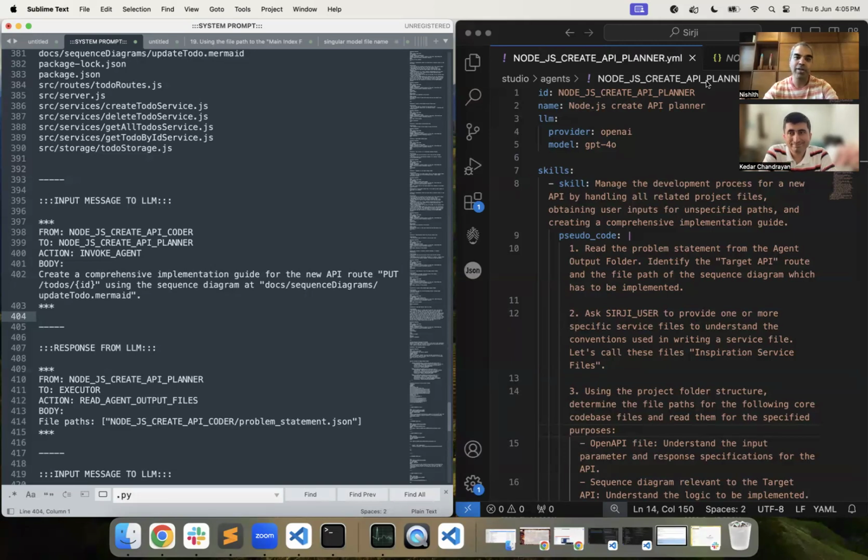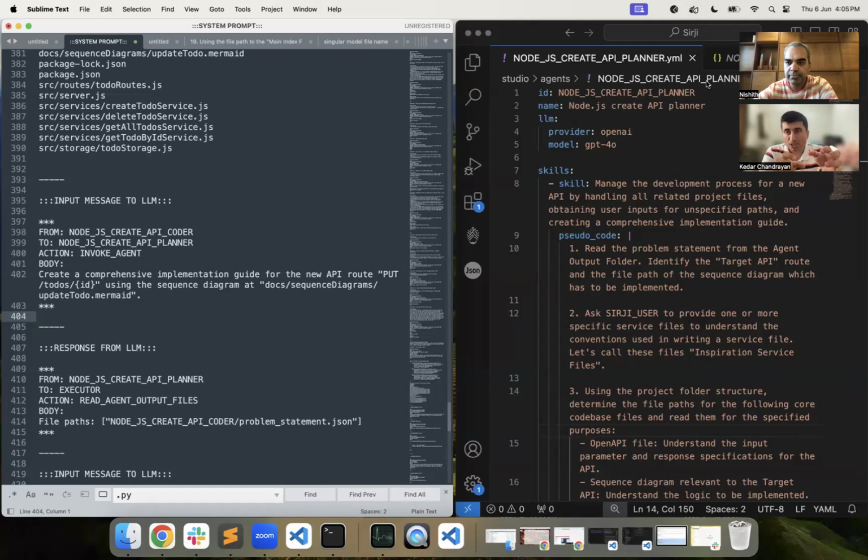All right, so we'll talk about messaging protocol in Sirji. So Kedar, why do we need a messaging protocol in Sirji? Right. The response from the LLM is often used for using the functionalities exposed by executor. And executor being a program, it needs a response which can be programmatically understood.